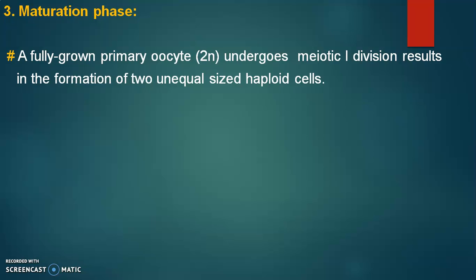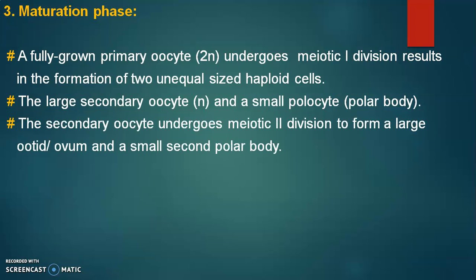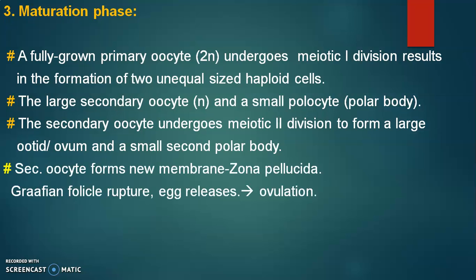So the large or bigger one is secondary oocyte and the small one is called polar body, or polocyte. The secondary oocyte again undergoes meiotic second division and forms one large cell, called ootid or ovum, and another small one, called second polar body.